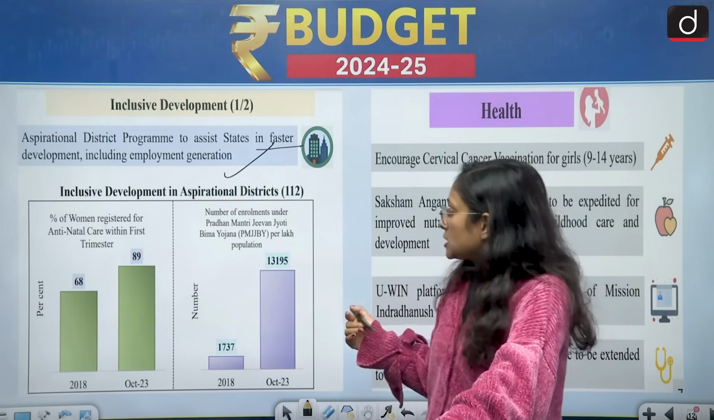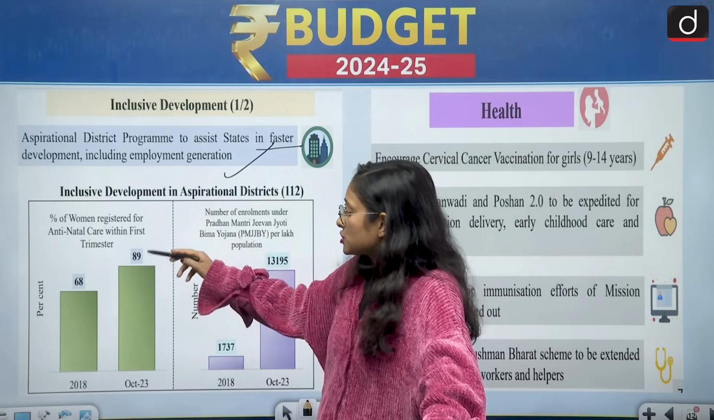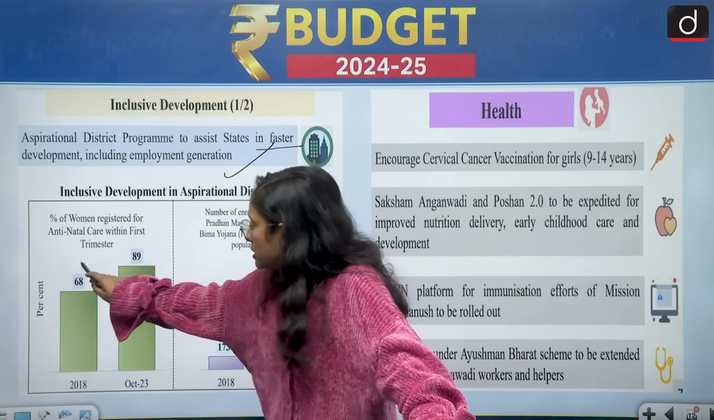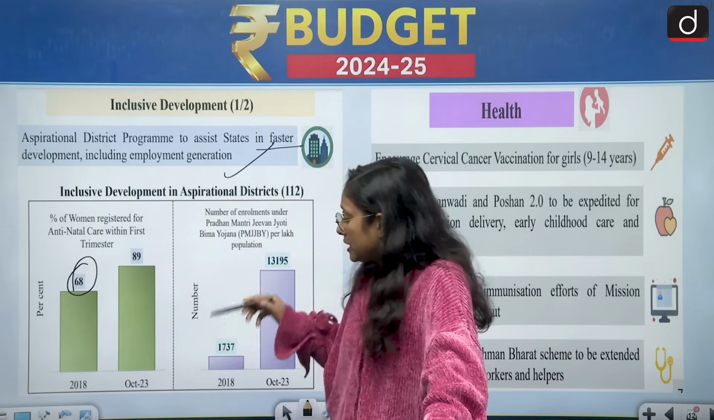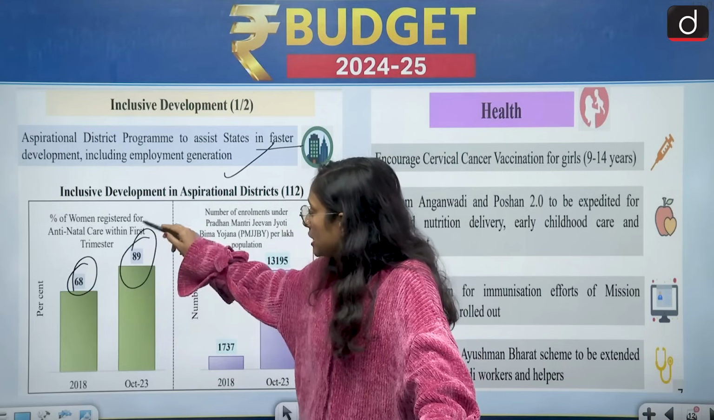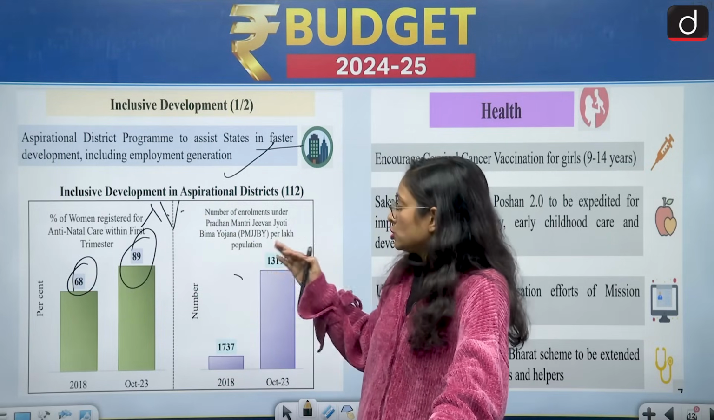And then here it comes the percentage of women registered for antenatal care within the first trimester. In 2018 it was only 68%, and in October 2023 data it is 89%. It means that 11% of women are still left. So this we are also going to achieve soon.